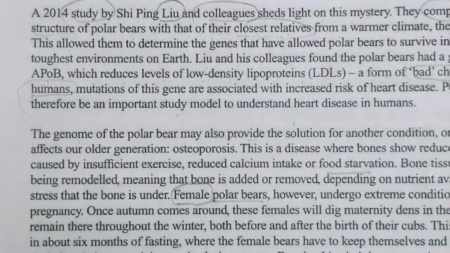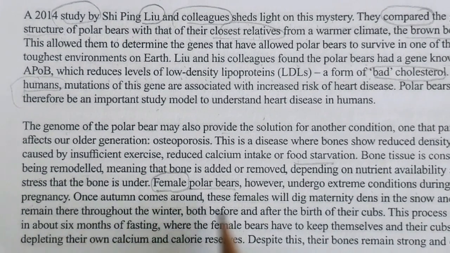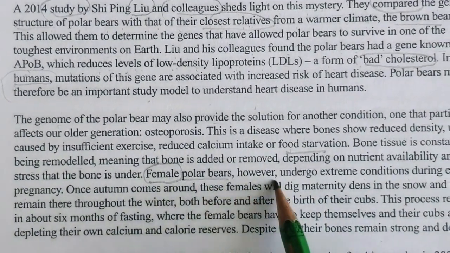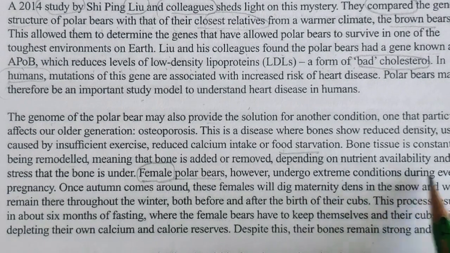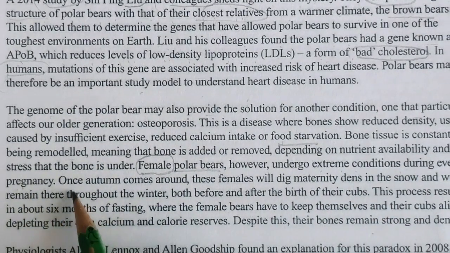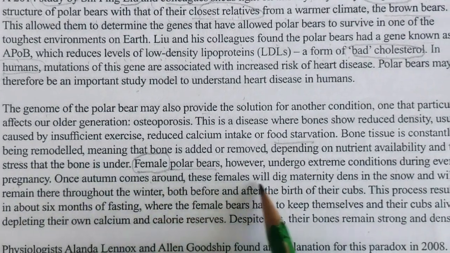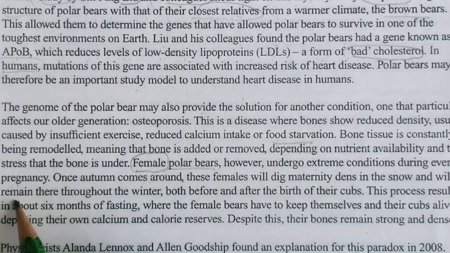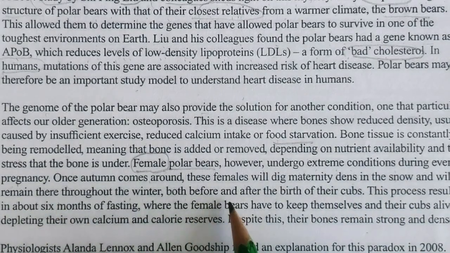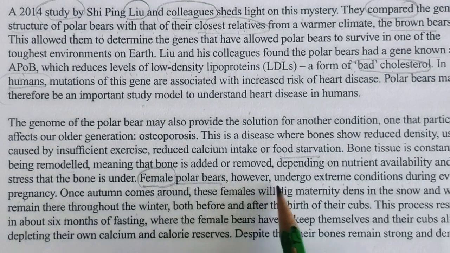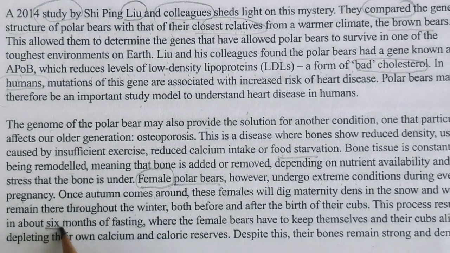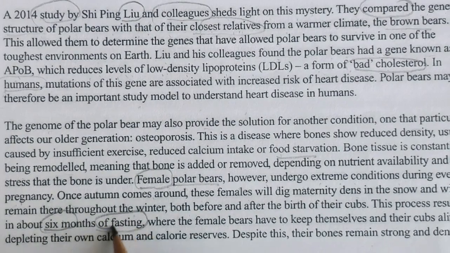Female polar bears, however, undergo extreme conditions during every pregnancy. Once autumn comes around, these females will dig in the dens and remain throughout the winter. The 6 months word is also there, and fasting is also there.